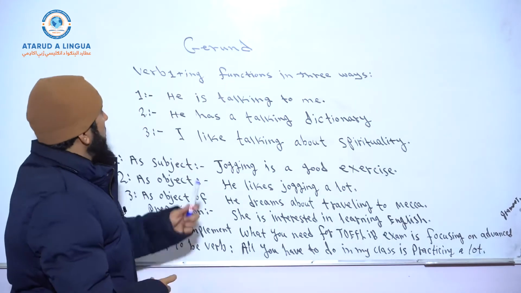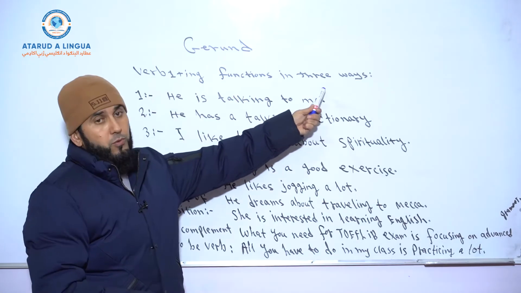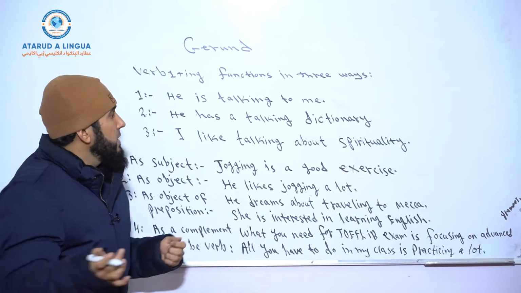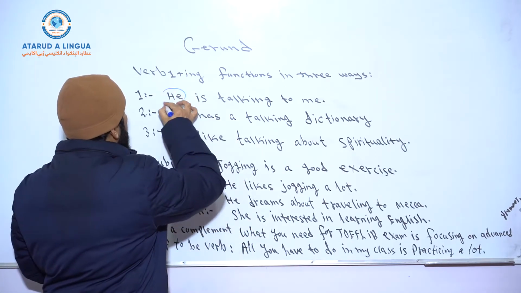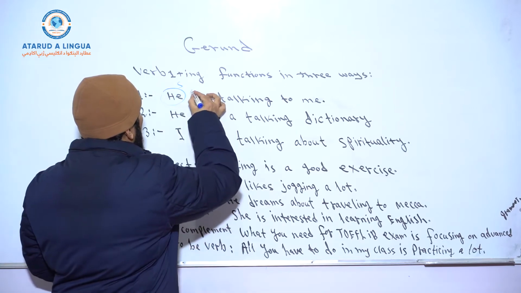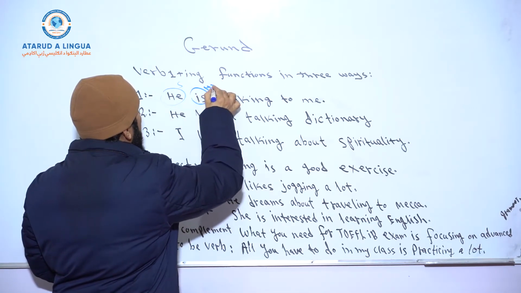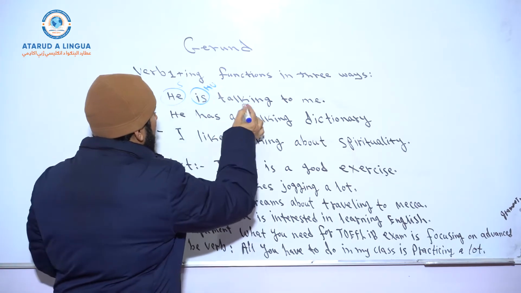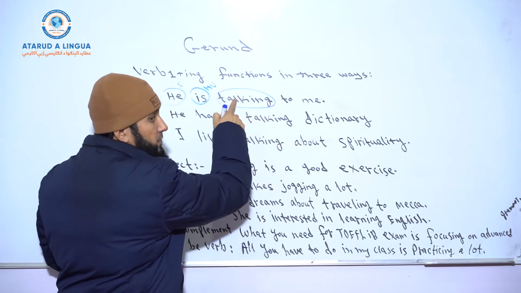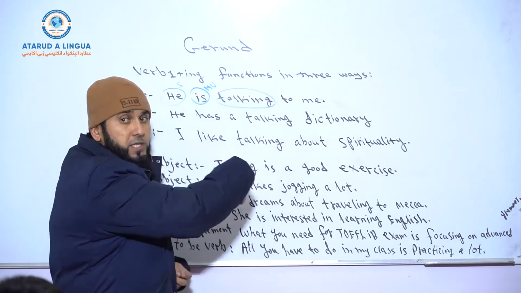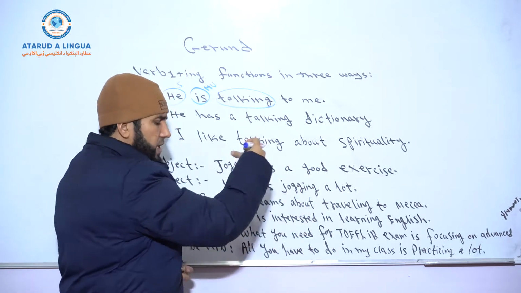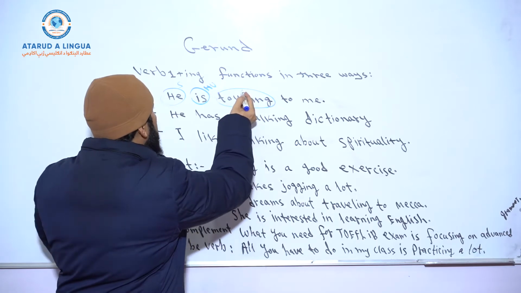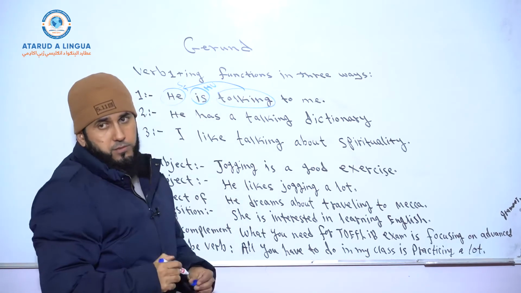So, as I said before, verb-ing functions in three ways. So, the first way, he is talking to me. He is. So, here, what is the subject? Okay, and what about is here? It is a helping verb. Okay, and verb-ing, main verb, talk, it takes ing because it is a continuous tense, right? And ing gives us an idea that the action is in progress, right? So it shows the action of the subject.